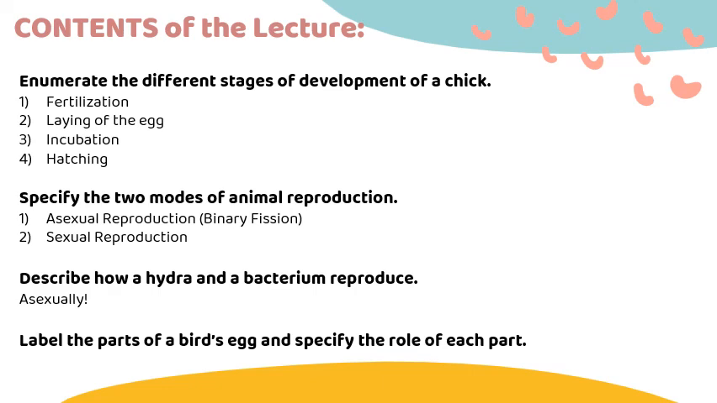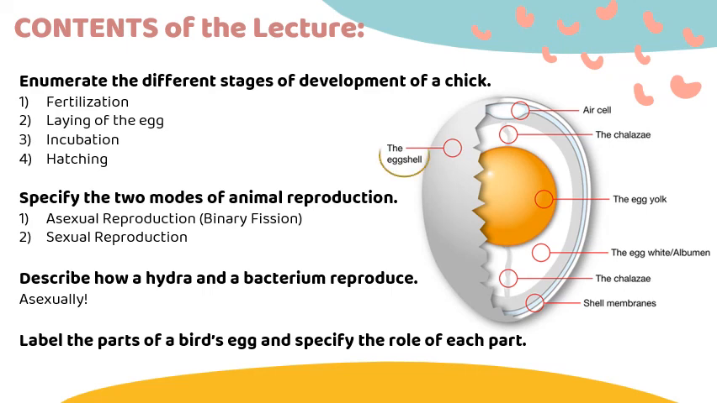What are different parts of a bird's egg? The eggshell. This shell helps the embryo breathe and take in oxygen. The egg yolk that provides food for the embryo. The albumin that provides proteins and water to the embryo. The shell membranes that protect the embryo.